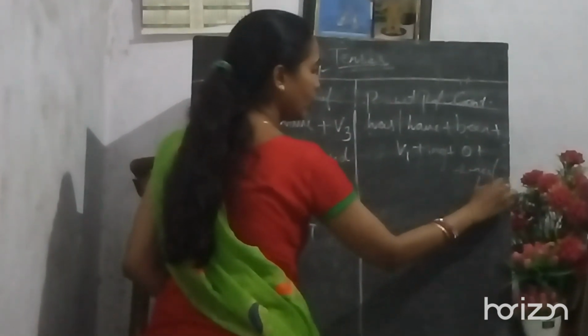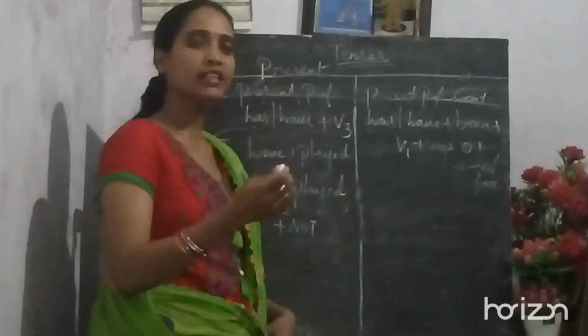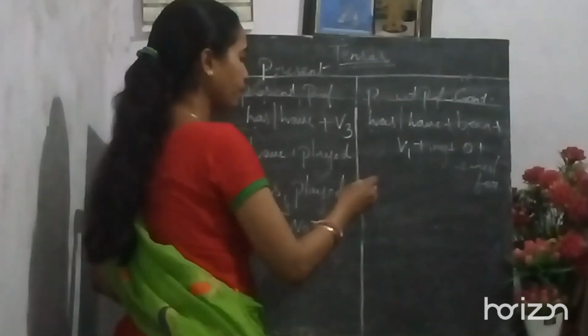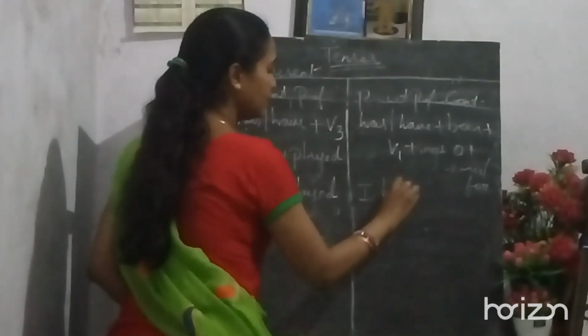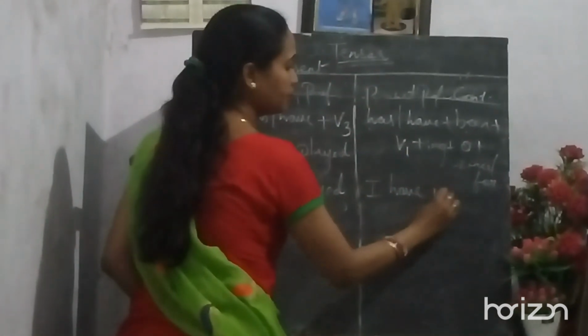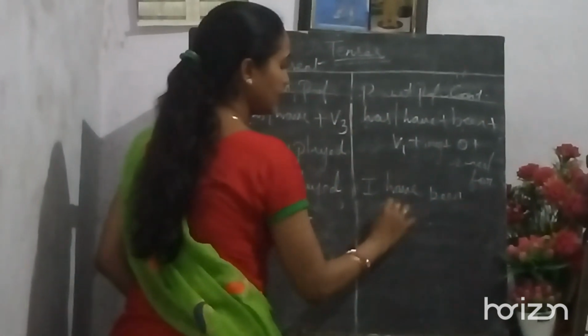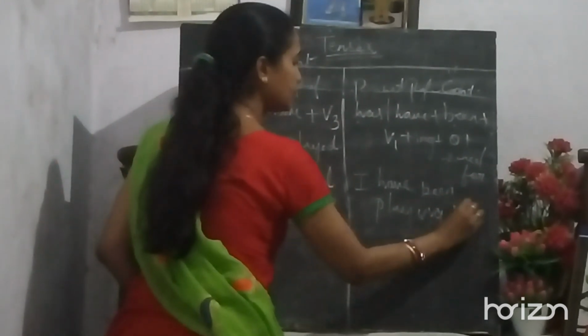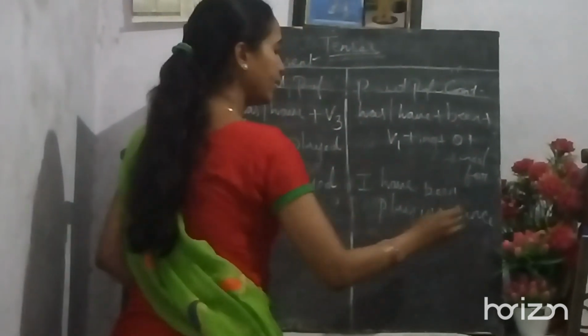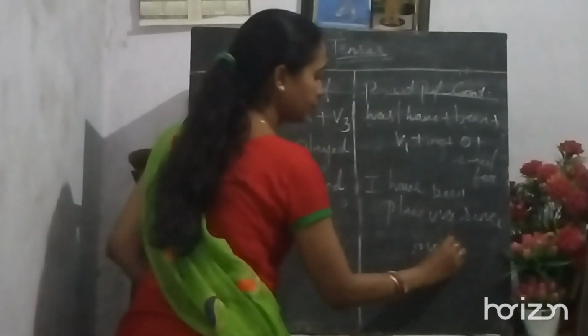Since or for depends upon the sentence, on which time the particular sentence is asking for. That is: I have been playing since morning.